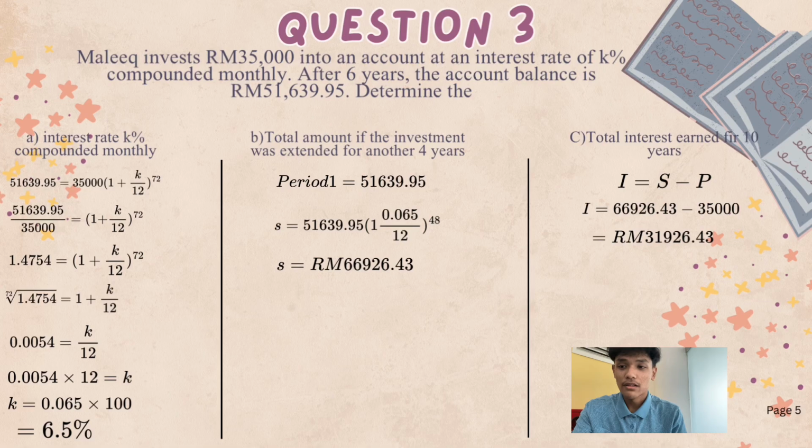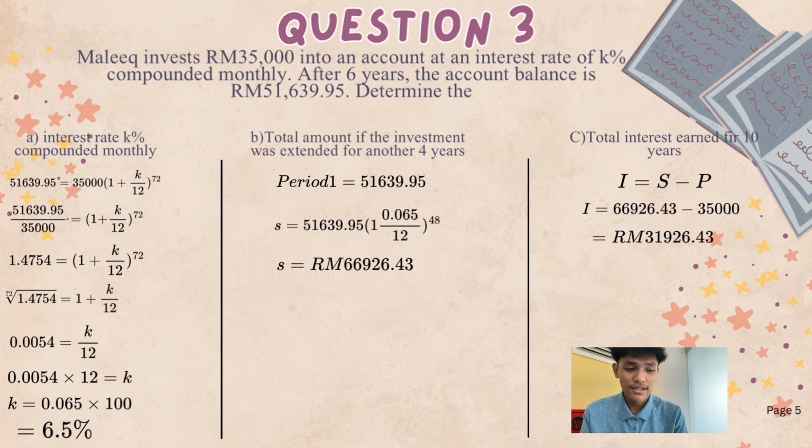The question B is total amount if the investment was extended for another 4 years. First, apply the compound interest formula for the additional periods, and settle the algebra, and the last and the final answer is RM 66,926.43.